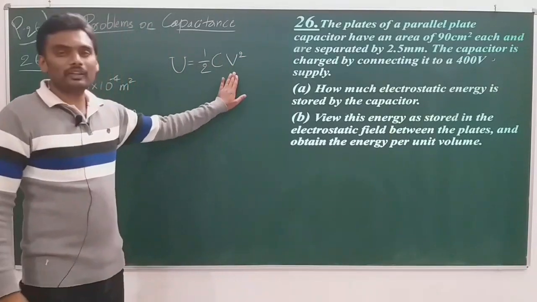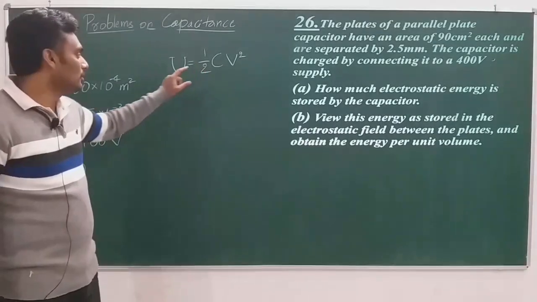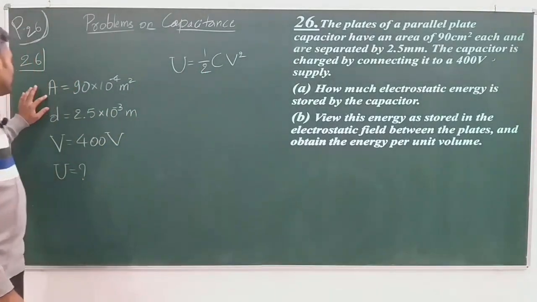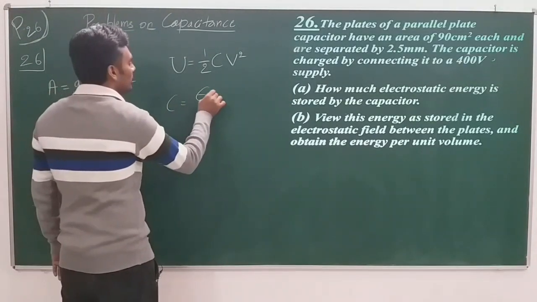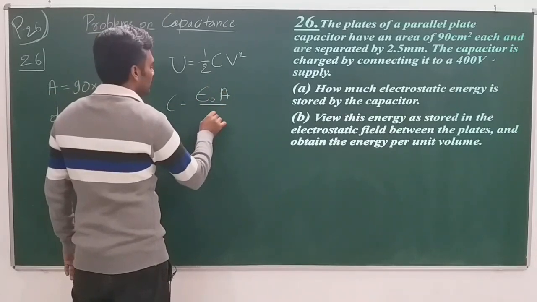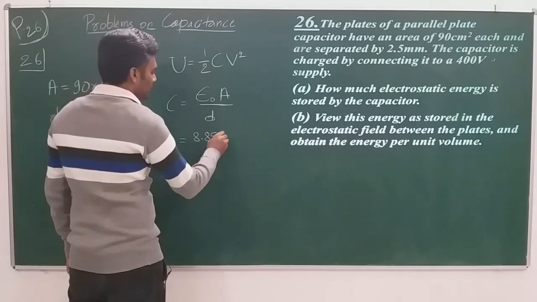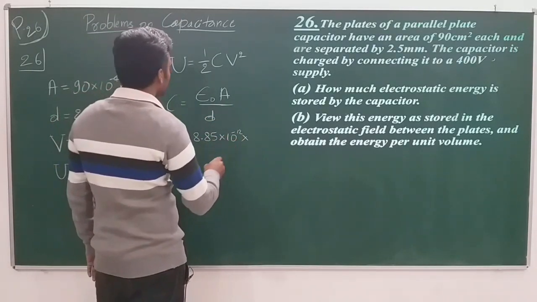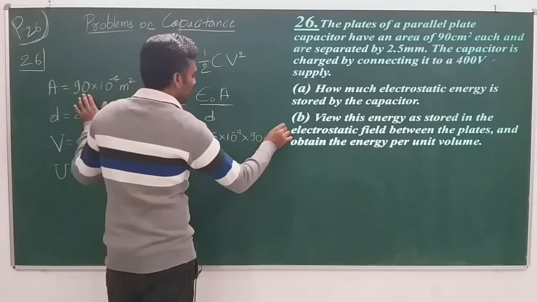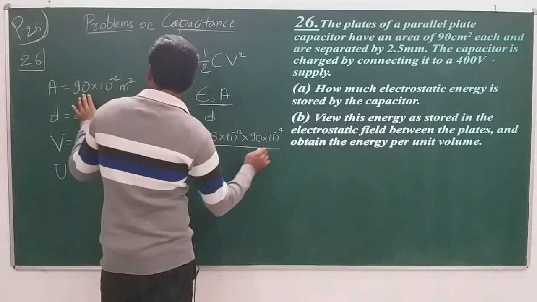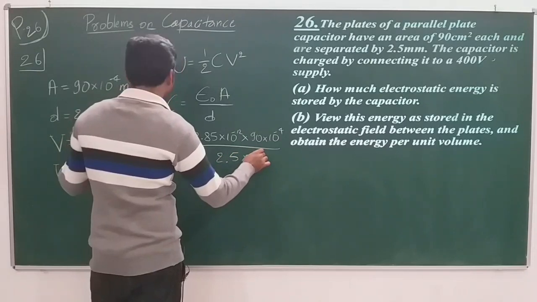Yes, we are given the value of V, fine, but we do not have the value of C, the capacitance. Can we find capacitance? Yes, we can. We have the values of A and d given. Let us put them here. So C is equal to epsilon naught A by d, which is equal to 8.85 into 10 to the power of minus 12 into the area of the plates, 90 into 10 to the power of minus 4, divided by the distance of separation, 2.5 into 10 to the power of minus 3.